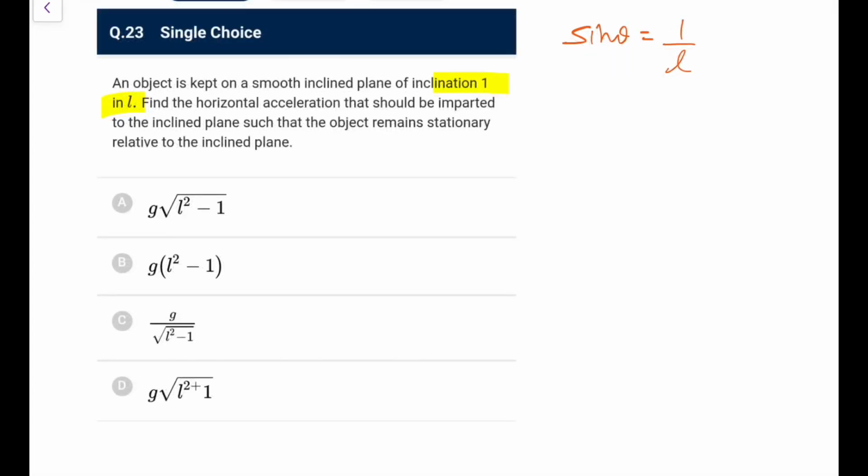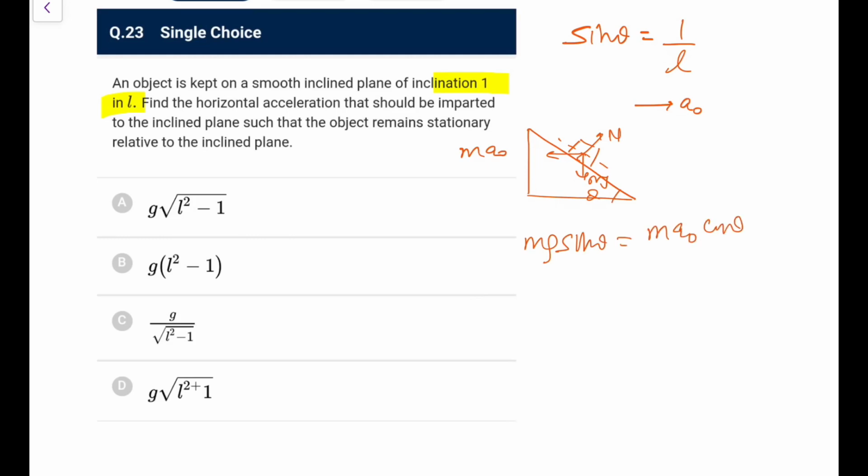Now, for the object to remain stationary with respect to the plane, let me draw it with respect to the plane. Let's say the plane goes with acceleration a naught, we need to supply a pseudo force m a naught. This is mg and this is N. To keep it stationary, these two forces must balance out, that is mg sin theta is m a naught cos theta. So this a naught should be g tan theta.